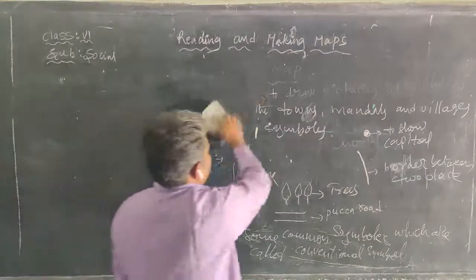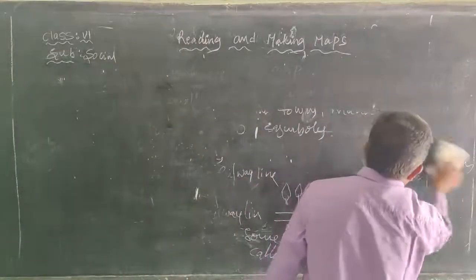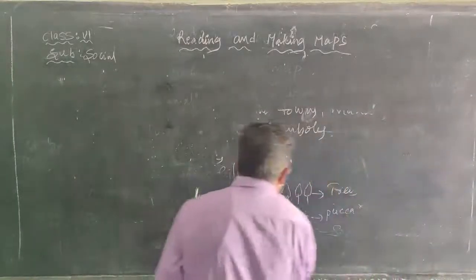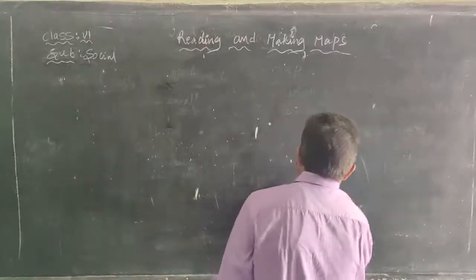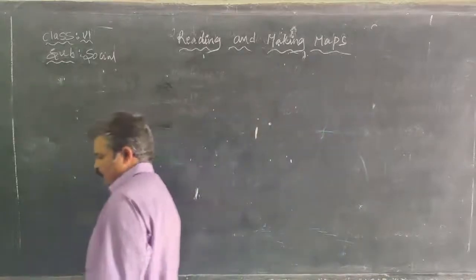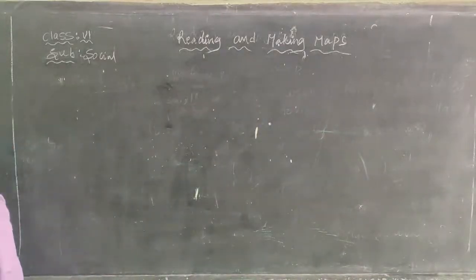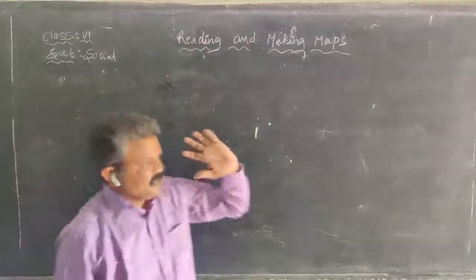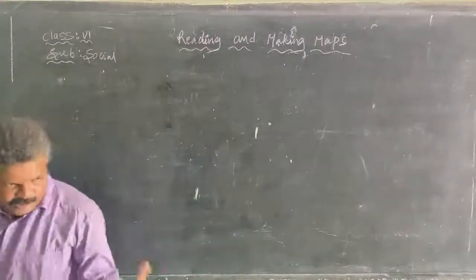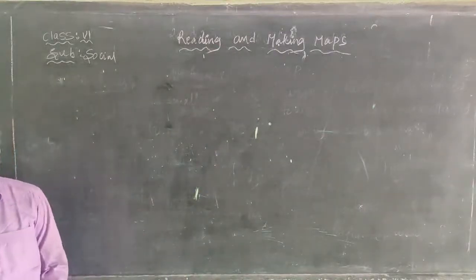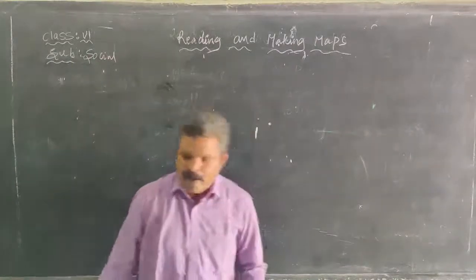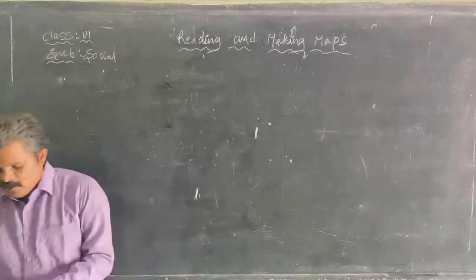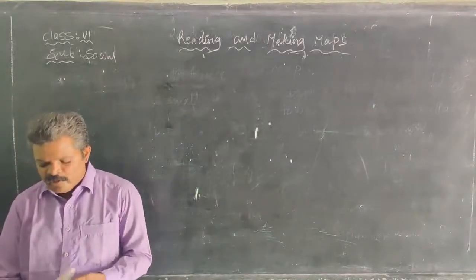Reading and making maps. We read a map and make a map. In our classroom, which direction? Beside the windows, beside the gate, the door. How many benches are in the classroom? Where is the blackboard? Where are the fans, shelves, seats? Each and everything.